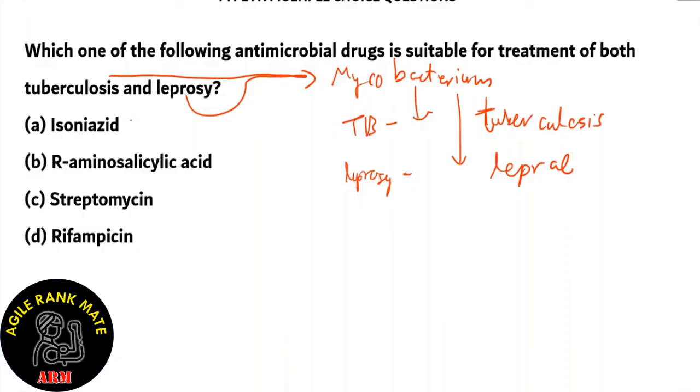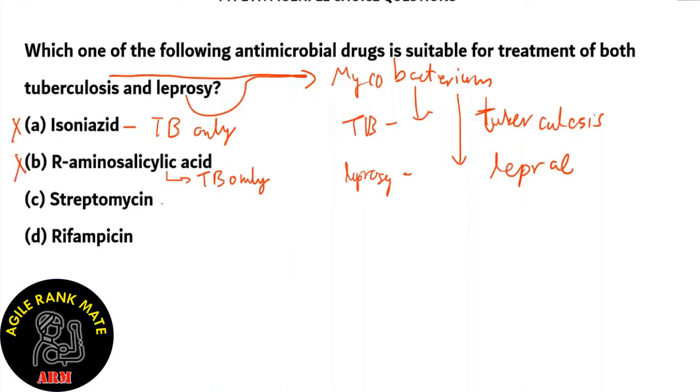Option A, isoniazid. Now, isoniazid is an effective drug for TB only. So option A is incorrect. What about option B? P-aminosalicylic acid is again a TB only drug. It only cures tuberculosis by attacking Mycobacterium tuberculosis. So option B is incorrect.